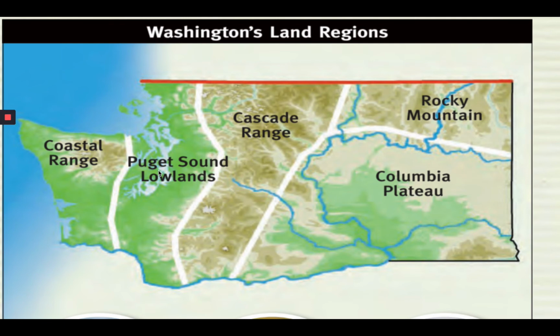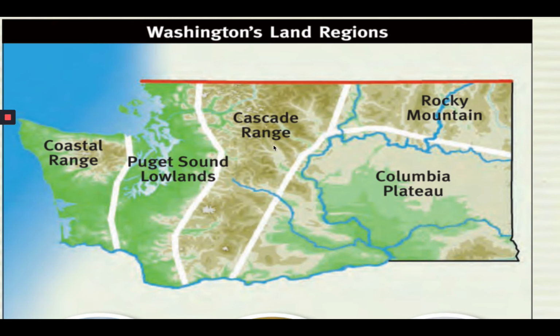Second region is the Puget Sound lowlands. That is where the bulk of Washington's population lives, including us. This is all flatlands. And again, another rainy region because we get all the weather off the ocean. This is the I-5 corridor. This is where most people in Washington live. By far the most populated, by far the most jobs. So the richest region of Washington State. And of course it includes all of our major cities of Tacoma, Vancouver, Seattle, of course, Bellevue, Everett, Bellingham, all in the Puget Sound lowlands.